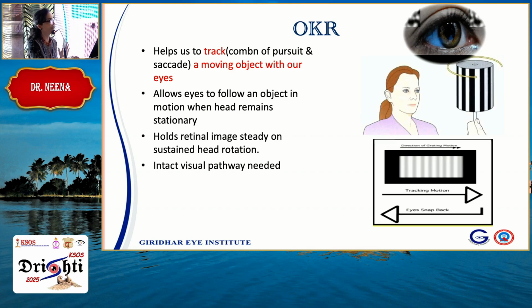Imagine you have a patient with homonymous hemianopia. You don't know, is the lesion in the parietal cortex or is it an occipital lobe lesion? How do you test? If the ipsilateral pursuits are spared, that means it is more likely to be an occipital lobe lesion than a parietal lobe lesion. That is how you can localize.